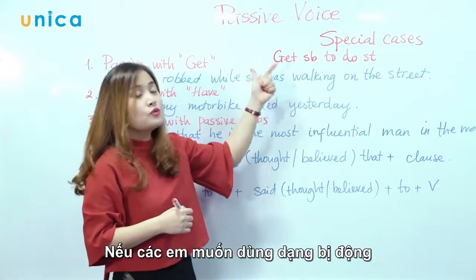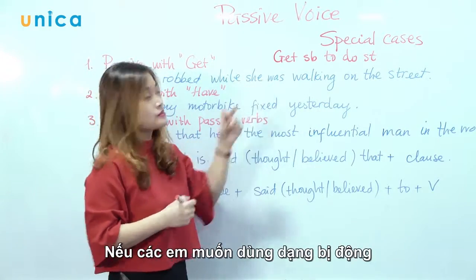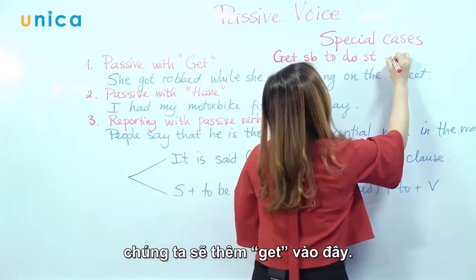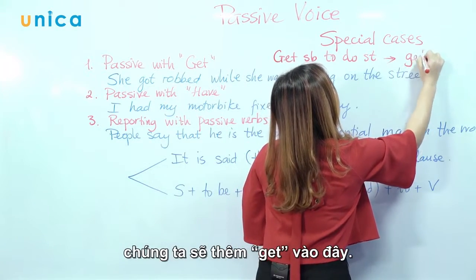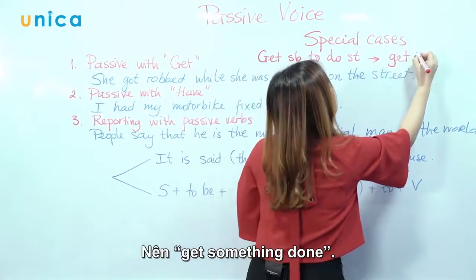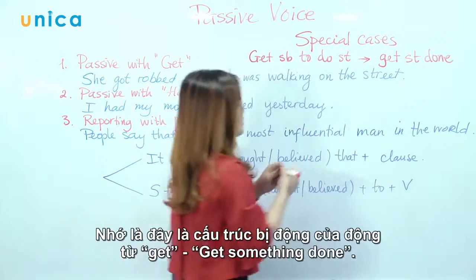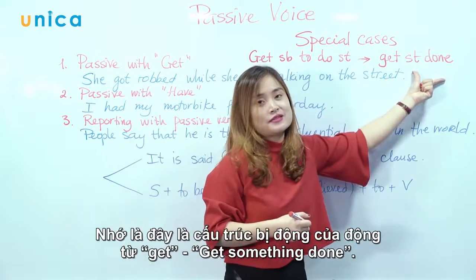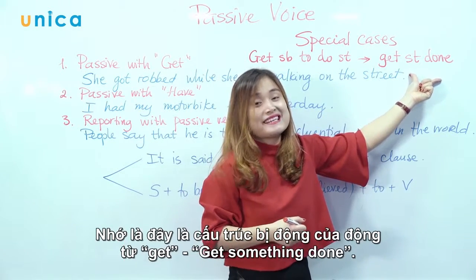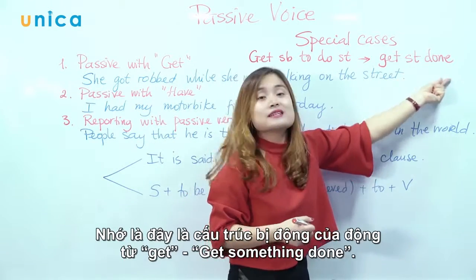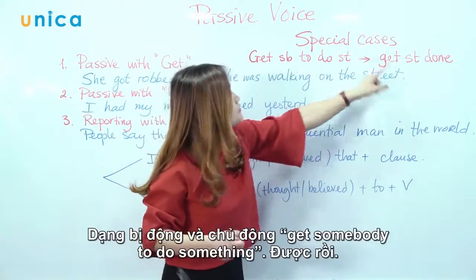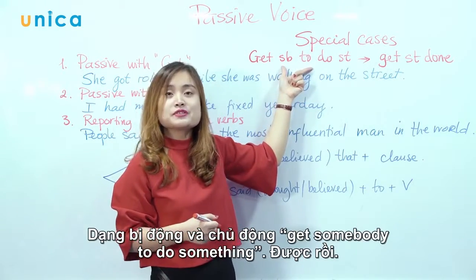And if you want to use the passive voice, we have to put get something done. So remember, this is the passive structure of the verb get. Get something done. Passive and active: get somebody to do something.